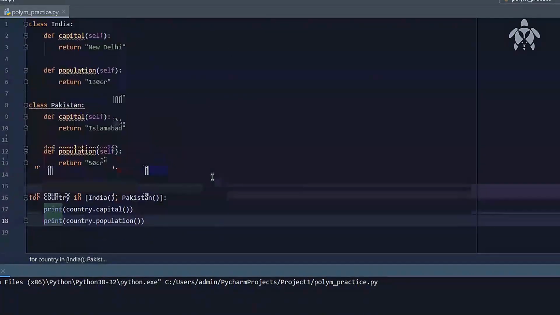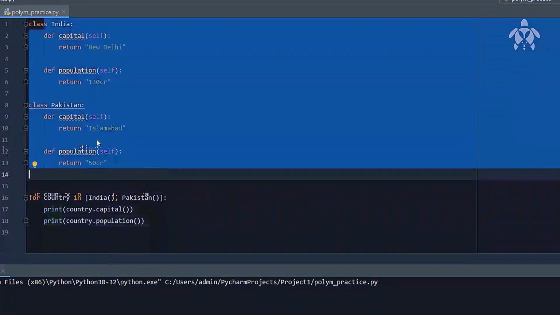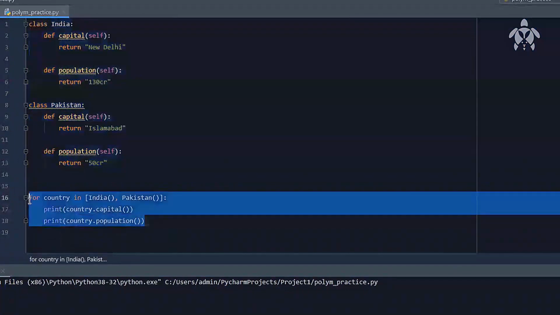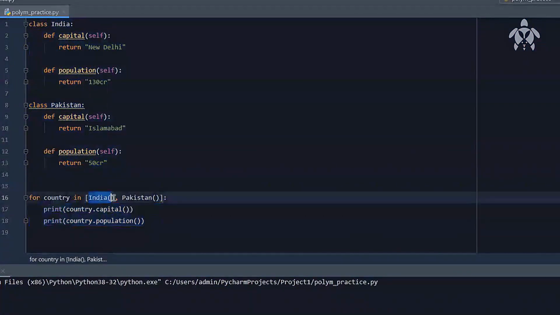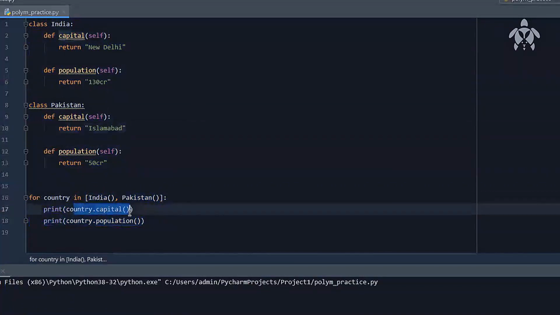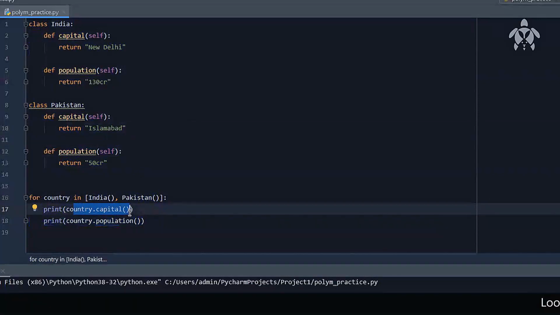Now, when this is being printed and we are perfectly able to loop through this particular thing, right? So we got two different classes and the same line has got different things to print depending upon which object you're looking at, India object or Pakistan object. So this is one sort of polymorphism. So country.capital is a single piece of code which is showing different outputs at different times. That is one sort of polymorphism, right?